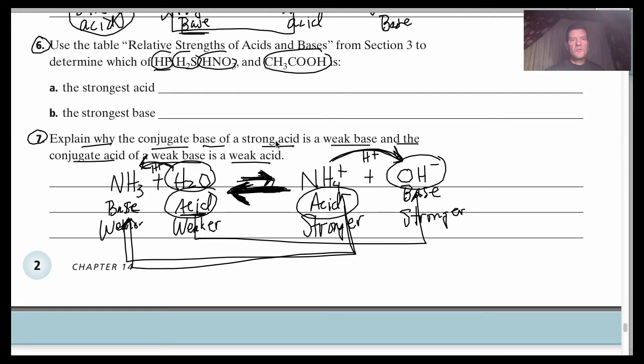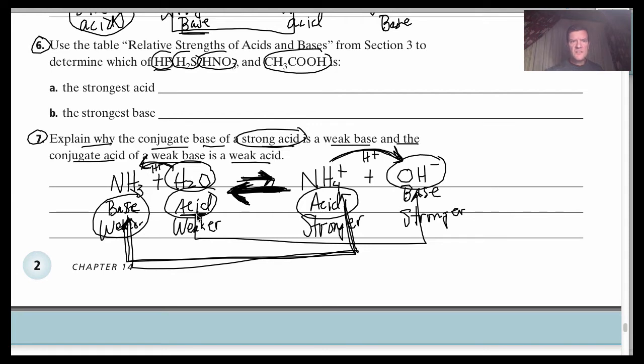So the strong acid here is always going to be paired, on the other side, with the weaker base. The conjugate acid of a weak base is a weak acid.